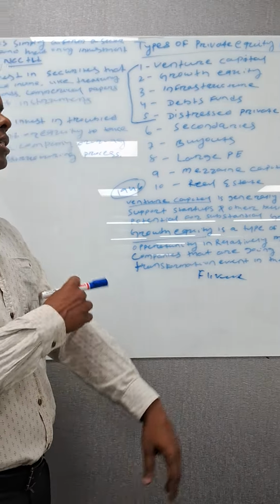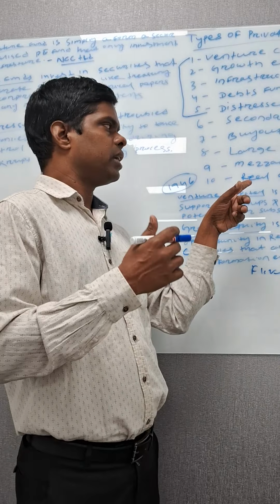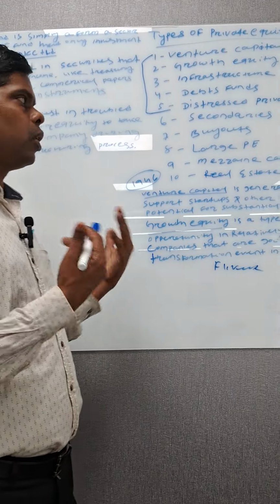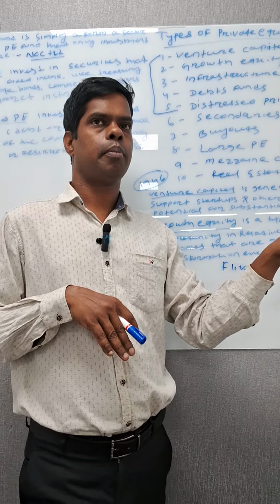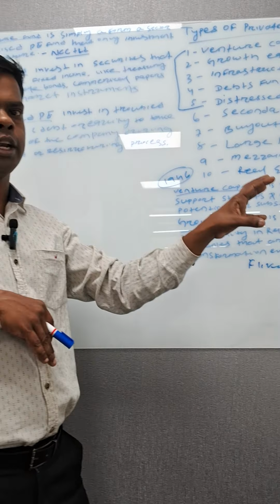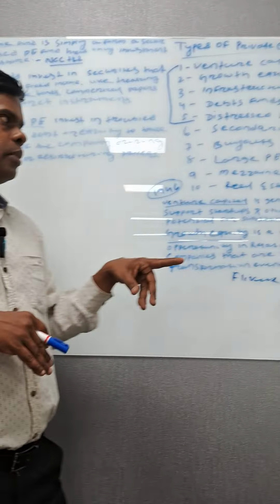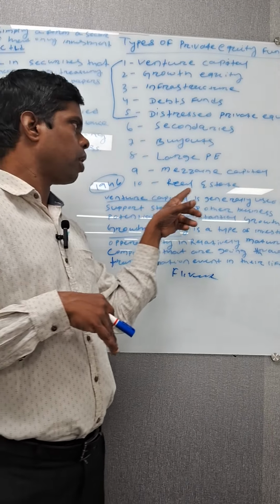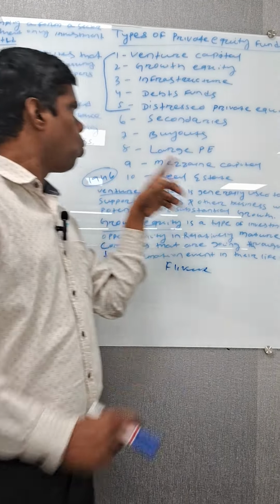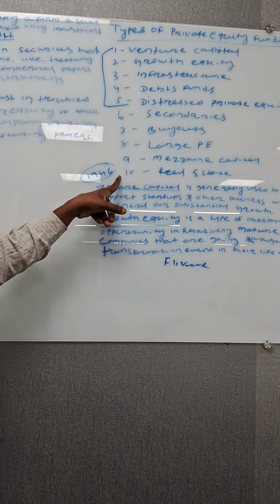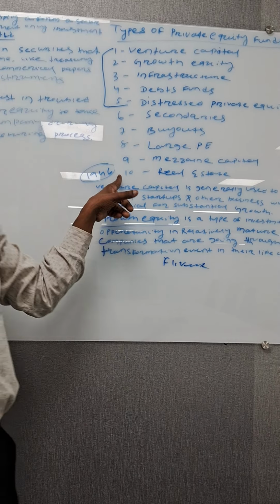Nowadays people are very curious about the difference between real estate and private equity: whether I can choose my career in fund accounting in the private equity industry, or in the real estate business. I will explain this properly in the class after next, once I have explained the next five types of private equity. Thank you.